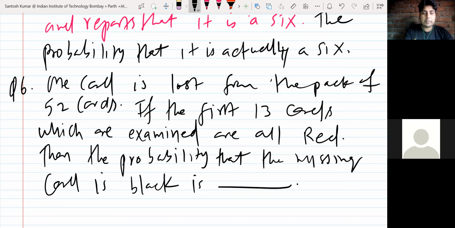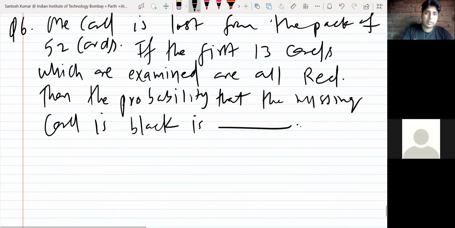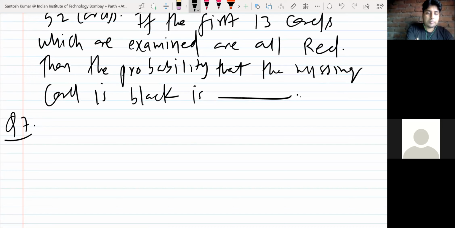Okay. So do you want to write more? Certain cards were examined as red. Yeah. Probability that the missing card is black. Okay. So write the 7th question. This is a similar question. You can try this.